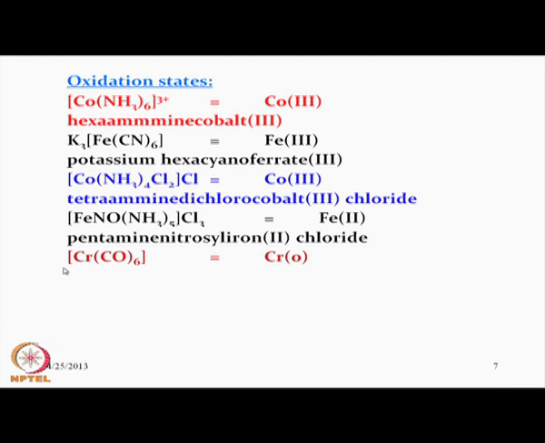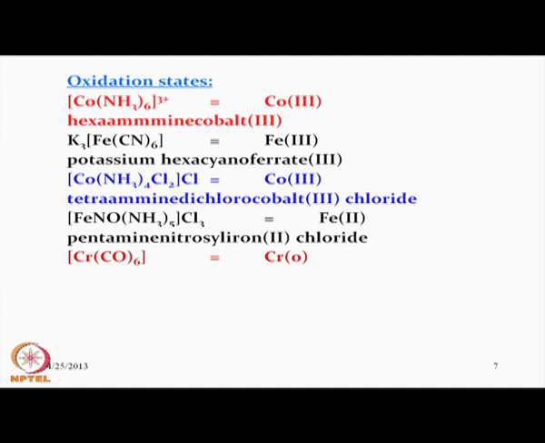Similarly, one more example is where, instead of NO, we go for the corresponding carbon monoxide. 6 such carbon monoxide molecules can bind to the chromium center, since carbon monoxide molecules are all neutral and we do not have anything outside the coordinate sphere, that means outside the square bracket. So, that means your chromium center is in the 0 oxidation state. So, chromium(0) also can give rise to a metal complex, where carbon monoxide can nicely bind to the chromium center.